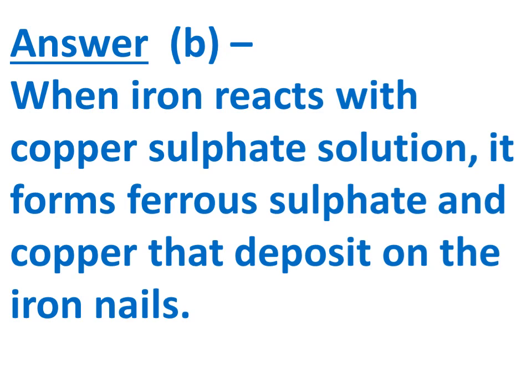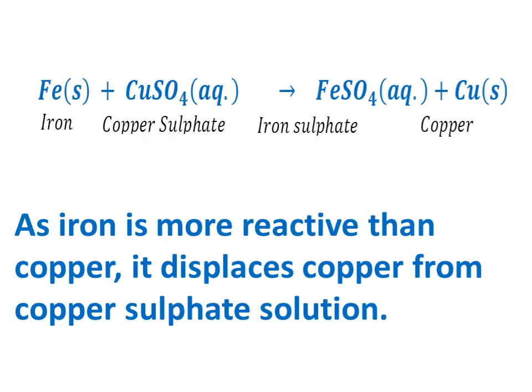This we have discussed yesterday, that when iron is added to copper sulfate solution, it will form ferrous sulfate, FeSO4. So the equation will be Fe, that is solid, plus CuSO4, that is aqueous, will give FeSO4, that is aqueous, plus Cu. So iron plus copper sulfate will give iron sulfate plus copper.